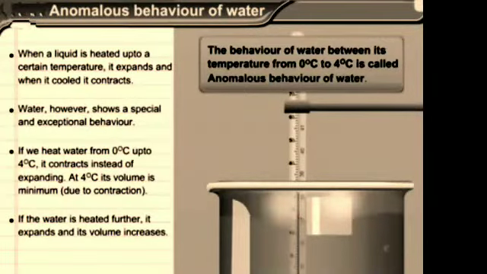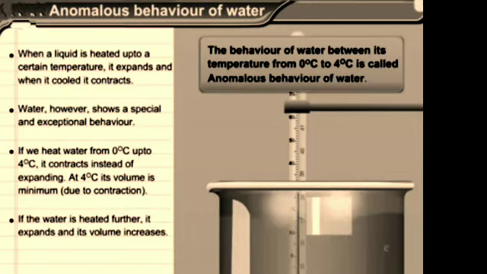Anomalous behavior of water. When a liquid is heated up to a certain temperature, it expands, and when it cools, it contracts. Water, however, shows a special and exceptional behavior. If we heat water from 0 degrees Celsius up to 4 degrees Celsius, it contracts instead of expanding.